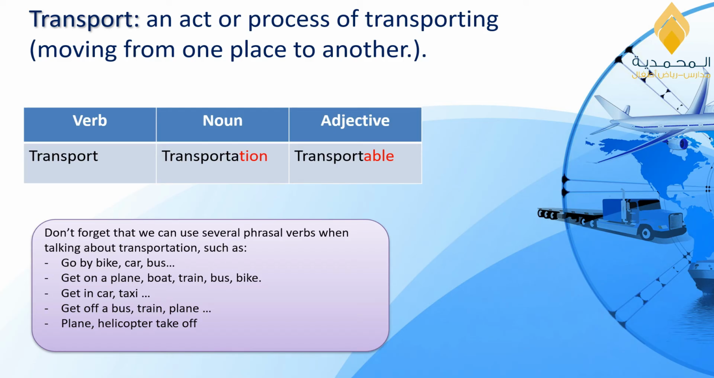Now we are going to talk about the definition of the word transport. Transport: an action or a process of transporting, which means moving from one place to another. The verb is transport, the noun is transportation, the adjective is transportable.